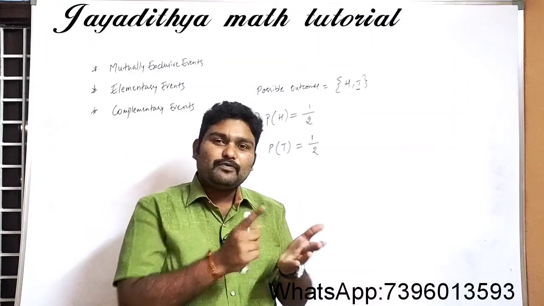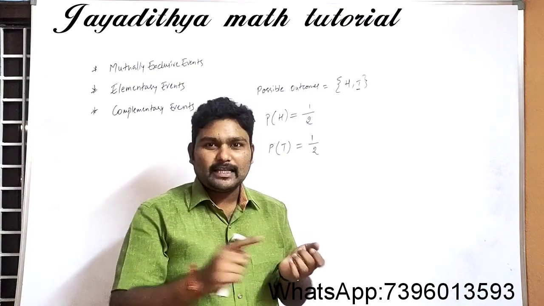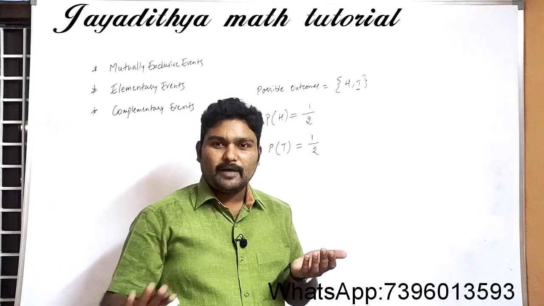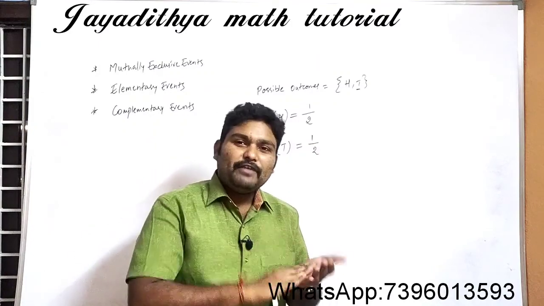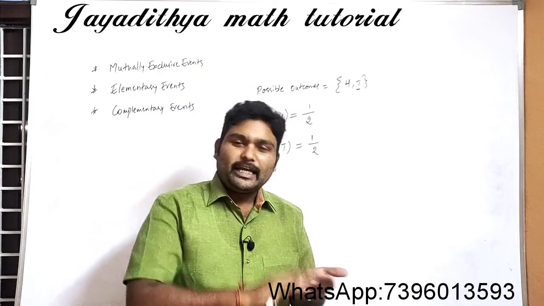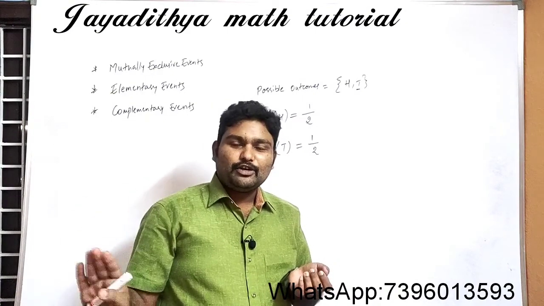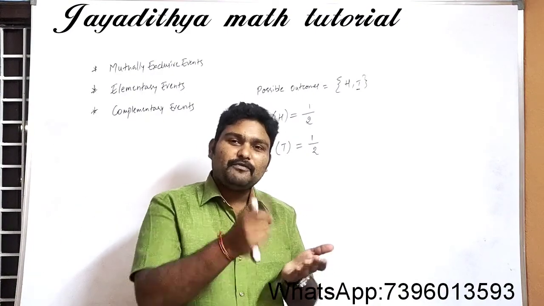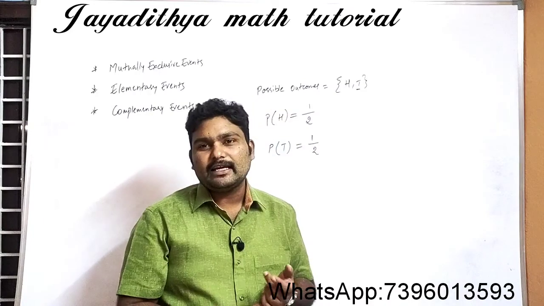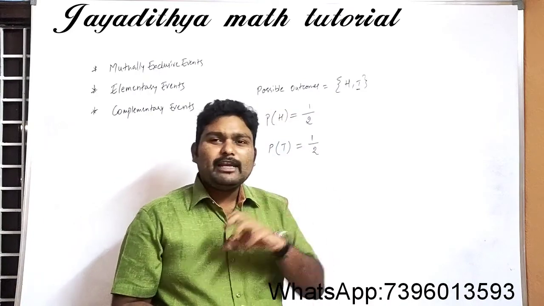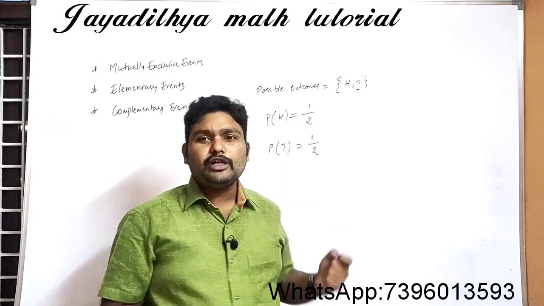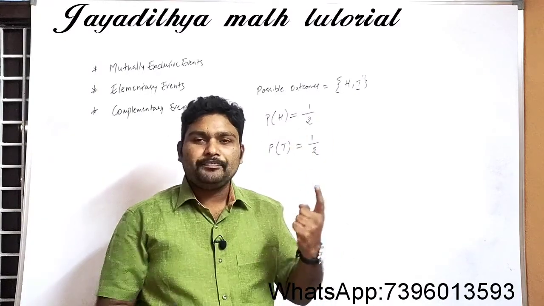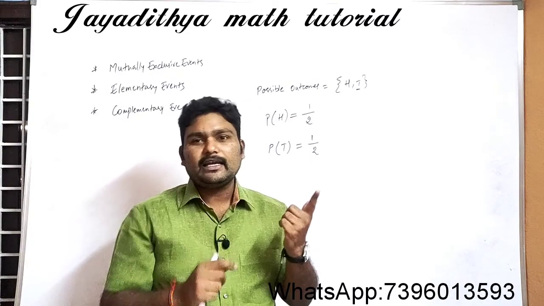That means one outcome is preventing the other. When head comes, head will tell the tail, you stop there, I am already here. When tail comes, tail will tell the head, you be there only, I am already here. That means one outcome will prevent the other from coming, so every time we will get only one outcome.